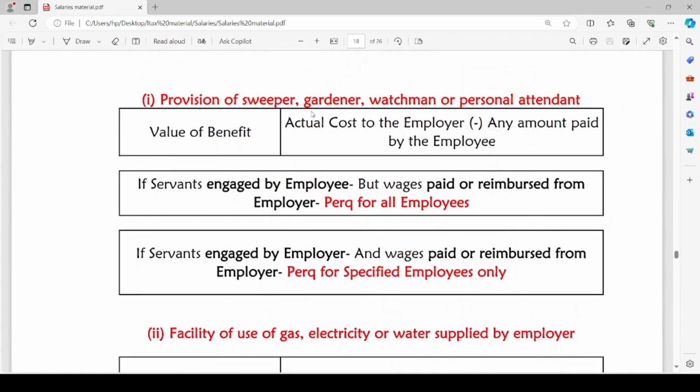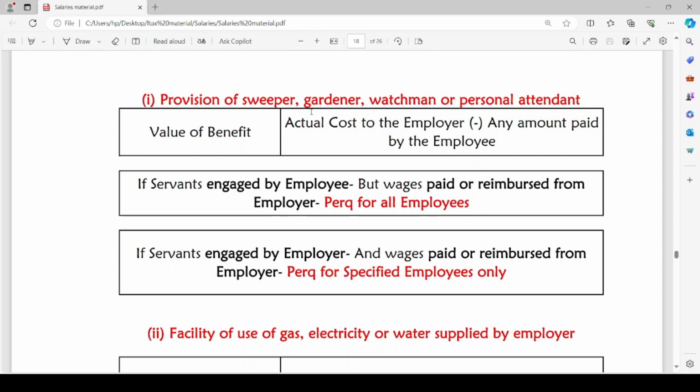So what are the taxable perquisites for specified employees? The first one is provision of sweeper, gardener, watchman or personal attendant. The value of perquisite will be actual cost incurred by the employer in providing such a sweeper or gardener or watchman minus any amount recovered from the employee or paid by the employee.